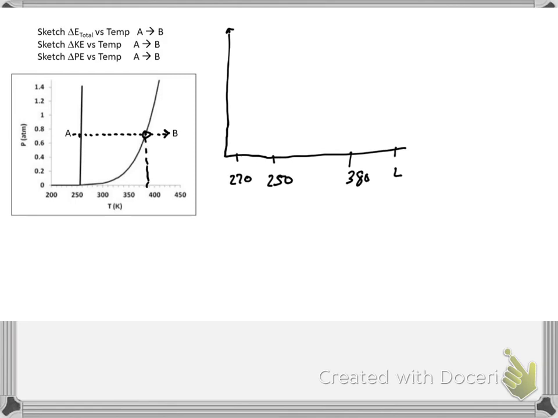So we want to put the temperatures, right, of the phase change. So 1, 2, 3, 4, and 5. So there's 1, heating the solid, 2, melting the solid, 3, heating the liquid, 4, boiling the liquid, and 5, heating the gas. So it would look something like this.